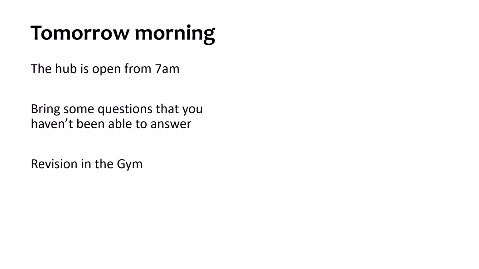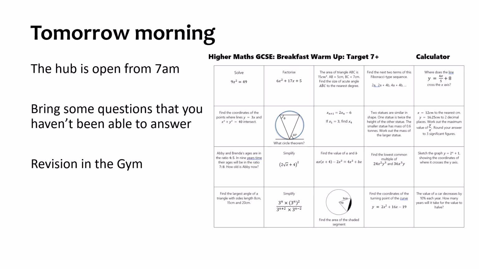Having done revision the night before, having done revision in the days leading up to Paper 2, there is still a topic you're not sure about. It could be worth 3 marks, it could be worth 4 marks in the paper. That could be the difference between a 6 and a 7, a 7 and an 8, or an 8 and a 9. So if there's something you're still not sure about, bring it to that hub, or from 7 o'clock, come to the gym and ask a teacher about it.